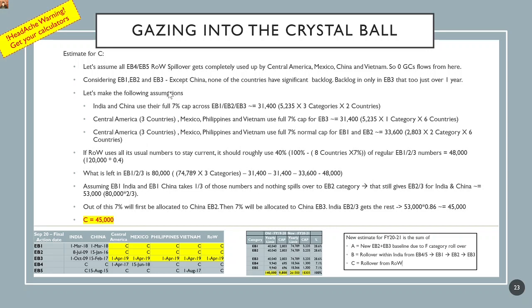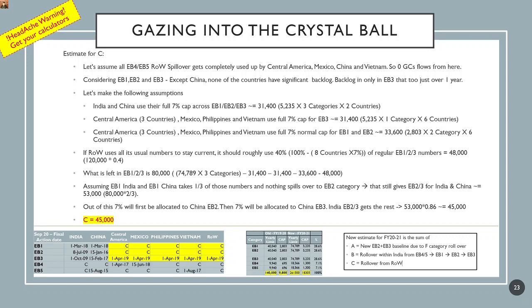Let's move to the rest of the rows here. Central America, Mexico, Philippines, and Vietnam. Remember, Central America comprises 3 countries. Let's start with EB3 first since it's already backlogged. Because it's already backlogged across these rows here, let's again conservatively assume that these countries will use the full 7% cap for EB3 to get current or get close to current. That would mean they would use up 31,400 green card numbers.